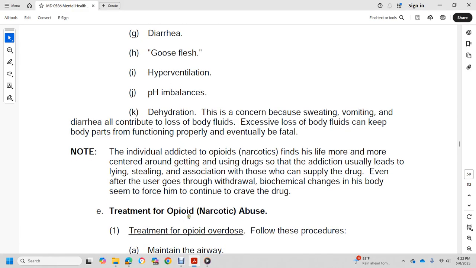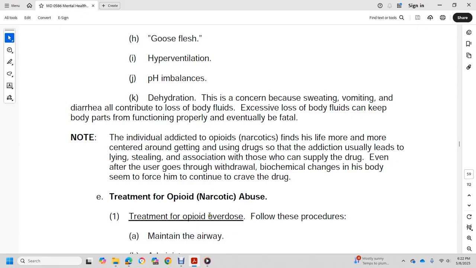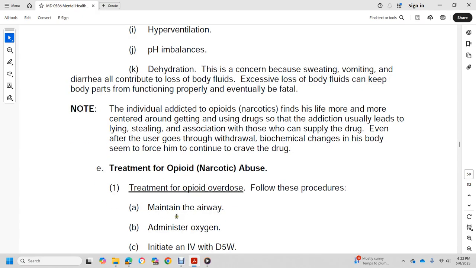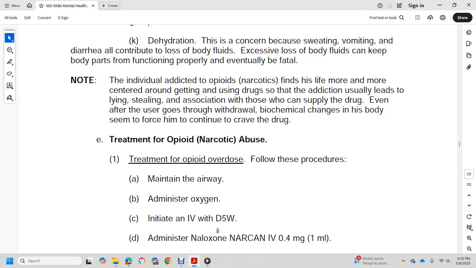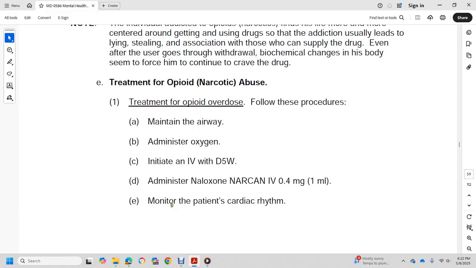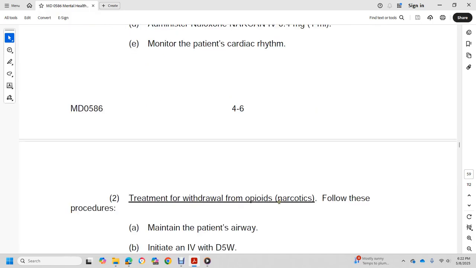Treatment of opioid and narcotic abuse. For opioid overdose: maintain the airway, administer oxygen, initiate an IV with D5W, administer naloxone (Narcan) 0.4 milligrams, 1 milliliter, and monitor the patient's cardiac rhythm. Treatment of withdrawal from opioid narcotics: maintain the patient's airway.